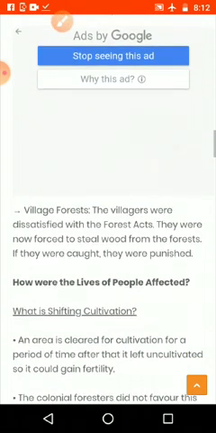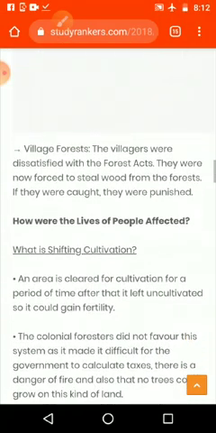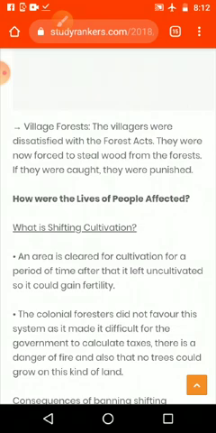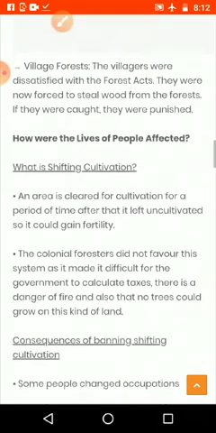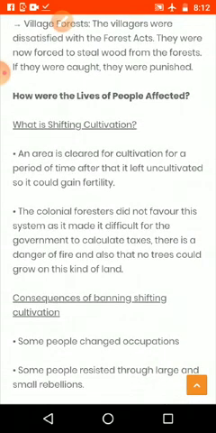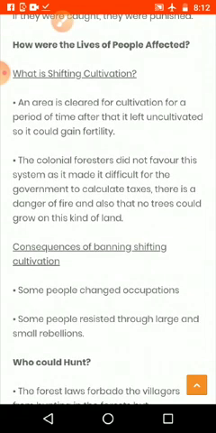Third one, village forest. The villagers were dissatisfied with the Forest Act. They were now forced to steal wood from the forest, and if they were caught, they were punished. And for the village forest also, they want to get the permission from the forest officers, then only they can enter. But because of this compulsion, villagers have started to steal things from the forest. Then how were the lives of the people affected because of this forest law? How the people are getting trouble from these laws, that we are going to see.